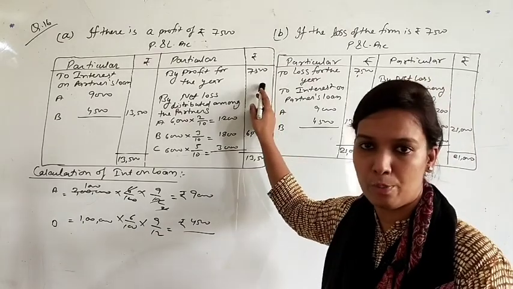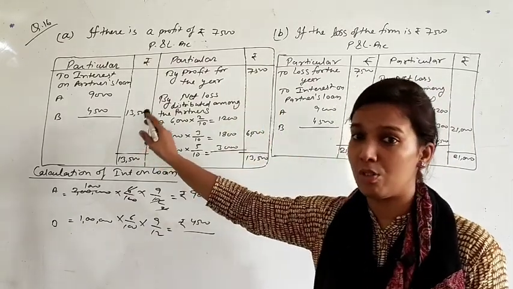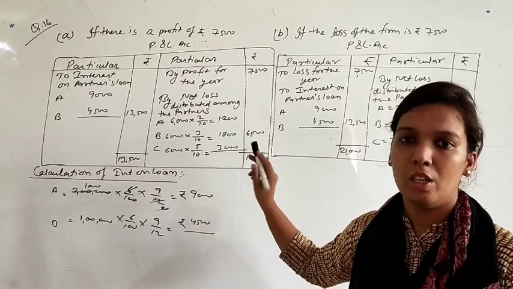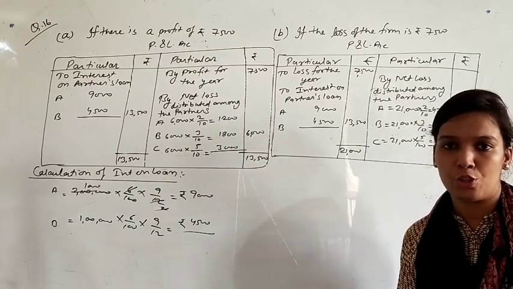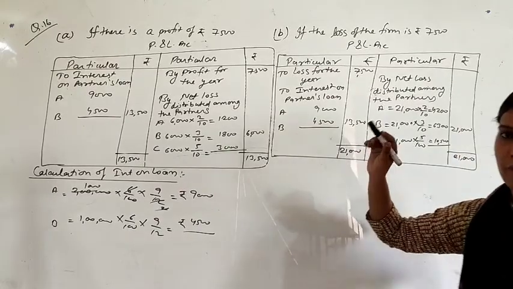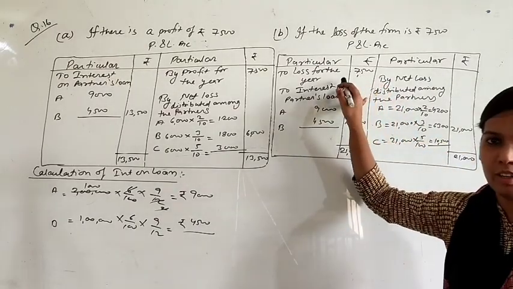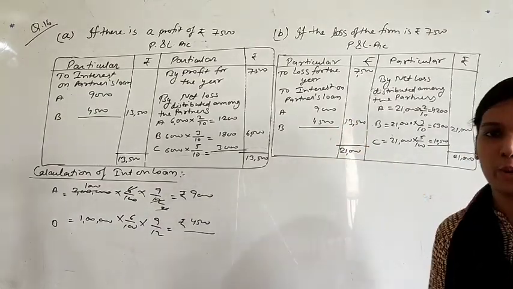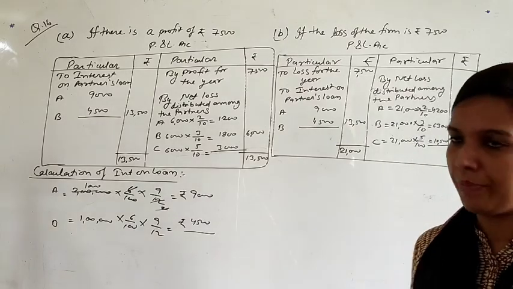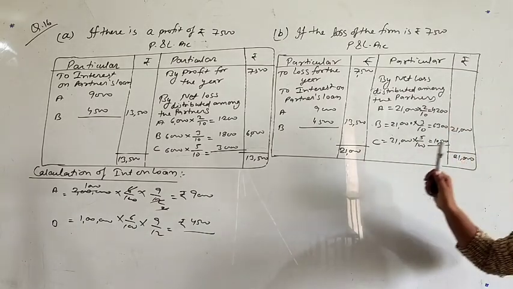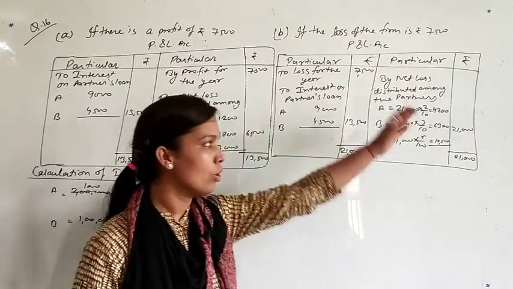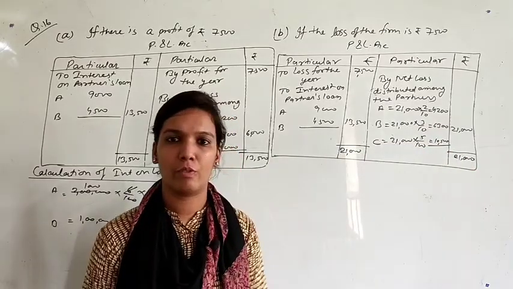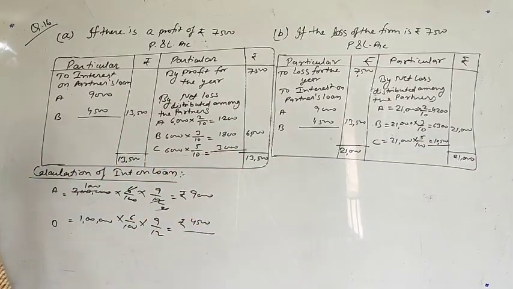So 7,500 was the profit, but interest was 13,500. So the firm got a loss of rupees 6,000. This 6,000 will be transferred to partners' capital accounts in their profit and loss sharing ratio. According to the second condition, the firm was already in loss of rupees 7,500, and after interest on loan, the firm was in loss of rupees 21,000. That was the total loss to the firm, and this 21,000 will be distributed among the partners in their profit and loss sharing ratio. So they got 4,200 for A, 6,300 for B and 10,500 for C. So this was question number 16.